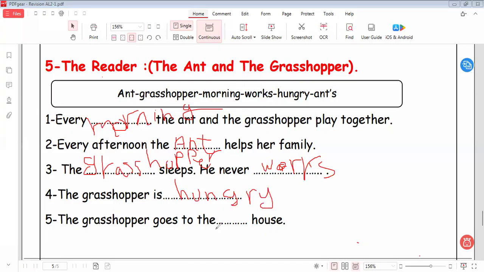The grasshopper goes to the ant's house. Okay, I would like to repeat it with me. Every morning the ant and grasshopper do what? Play together. Every afternoon, the ant helps her family. So it goes to the ant's house. It will be ant's, the apostrophe s is here, the possessive. Okay, ant's house. Every afternoon, the ant helps her family. The grasshopper sleeps. He never walks. The grasshopper is hungry. The grasshopper goes to the ant's house.